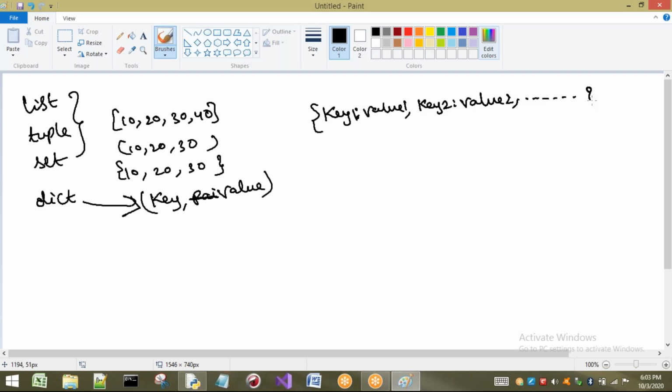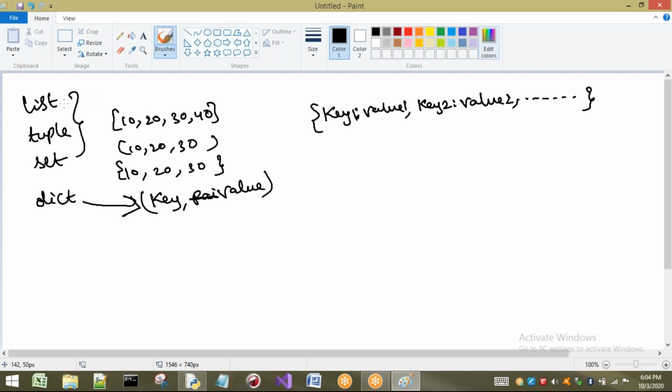So till now, we have seen only groups of single elements. Now we are going to see a group of objects which have key value pairs. That means if you want to represent a group of objects as key value pairs, then we have to go for the concept of dictionary. This is the first point we have to understand.